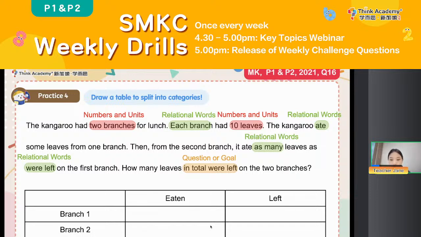Then how many leaves in total were left on the 2 branches? This time will be a little bit tricky, everyone. Anyone get an answer?